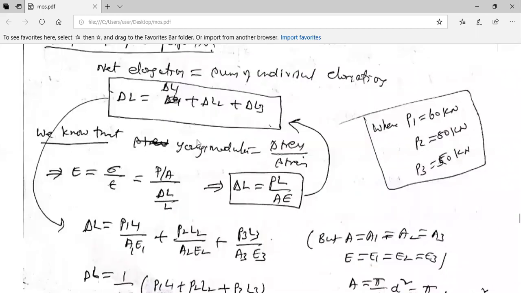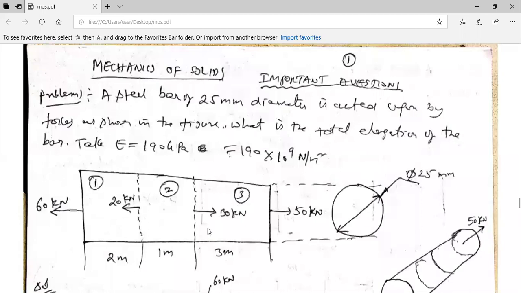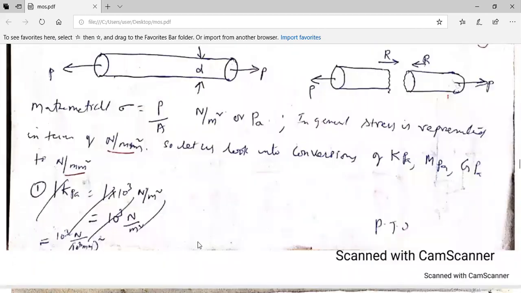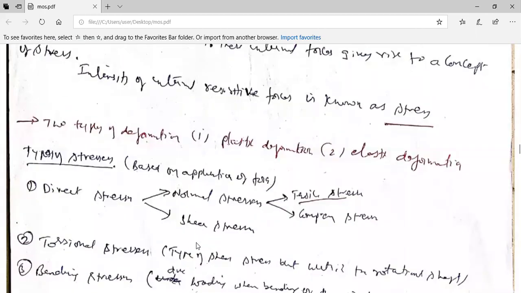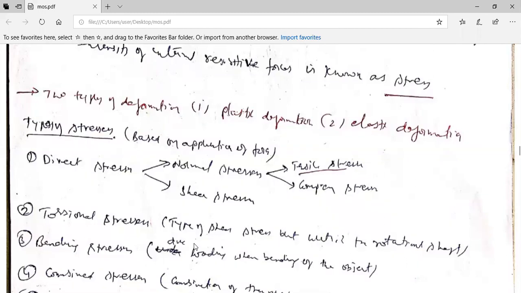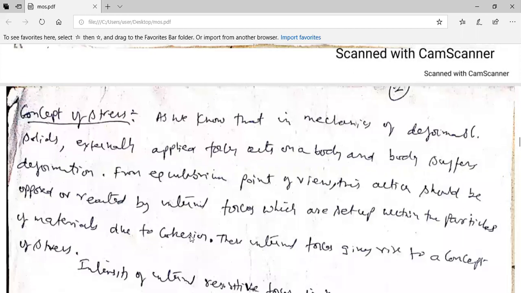Sir, explain the stress strain diagram. I have given that video for the stress strain diagram tomorrow. No, you didn't see that. Okay, fine. I have not put it here, but I'll tell you.